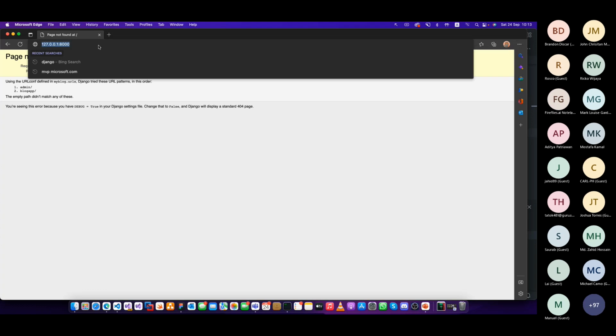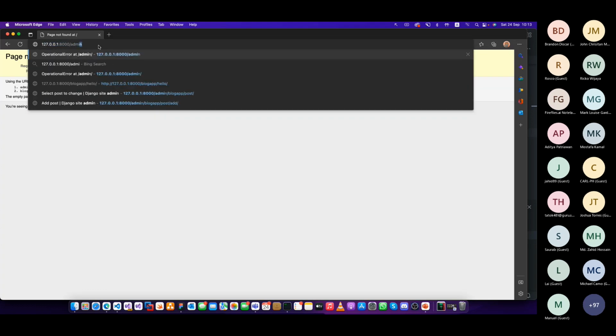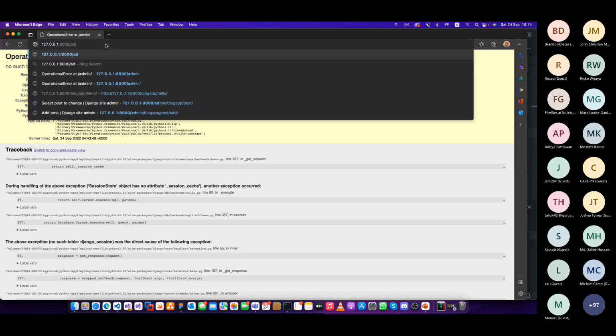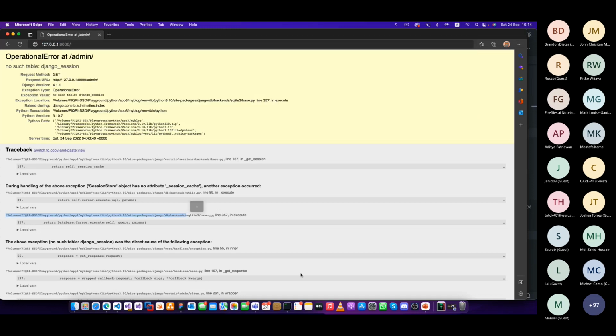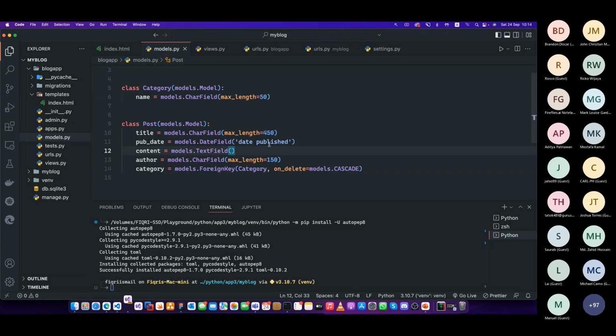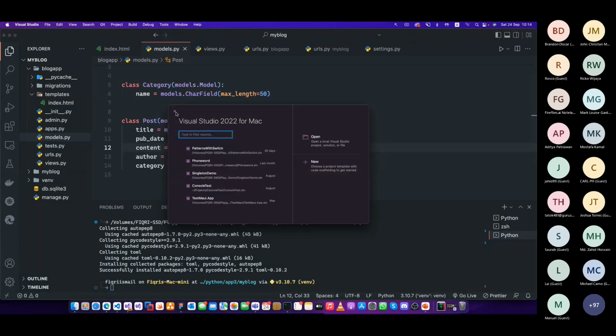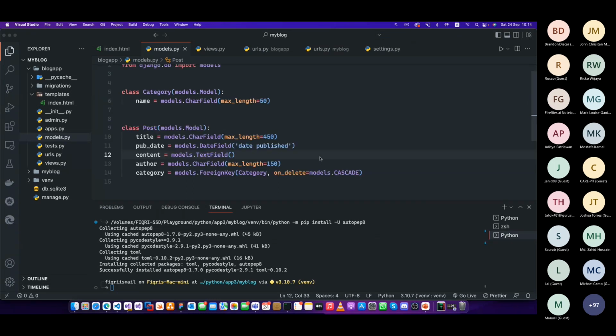Anyway, let's create the admin. Now we have this admin. Let's go back to Visual Studio, VS Code, and then let's close this one. Okay, now we have it here.